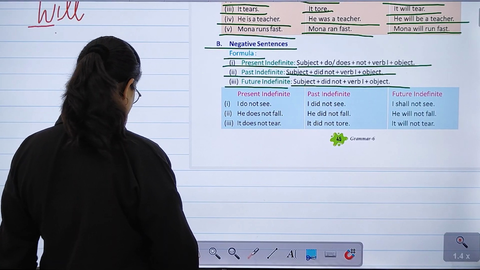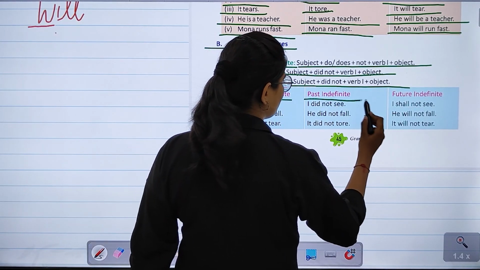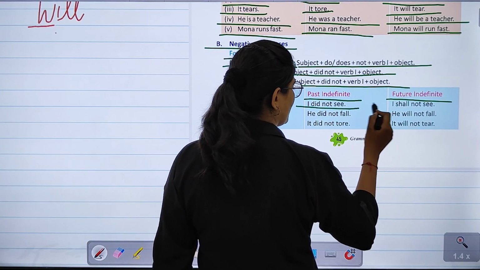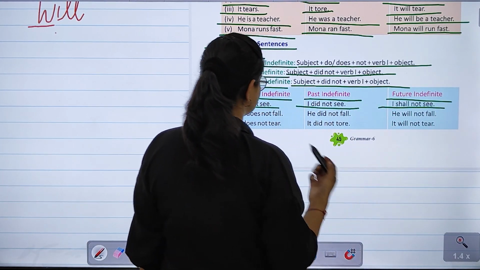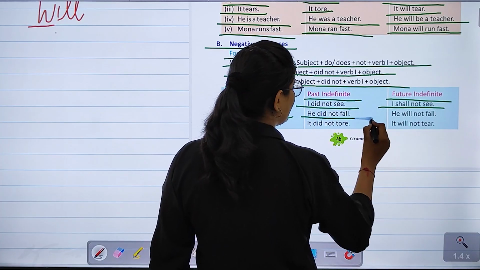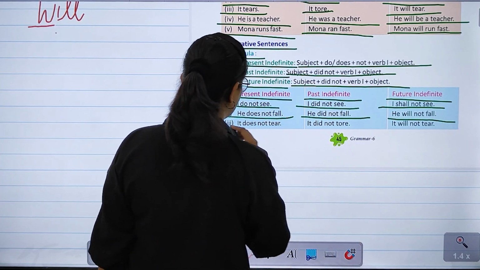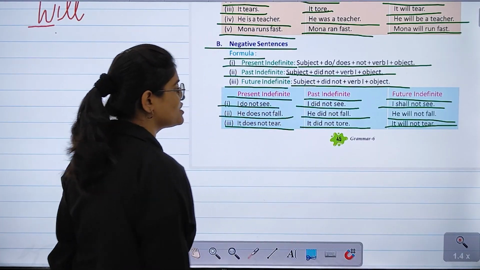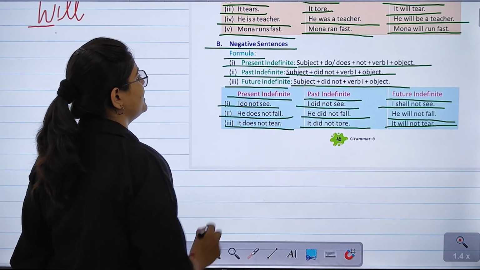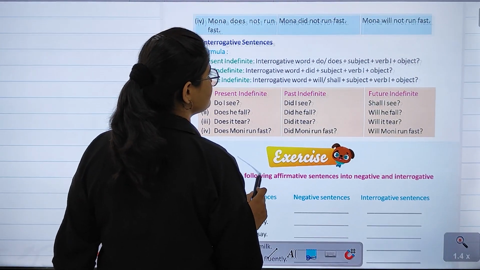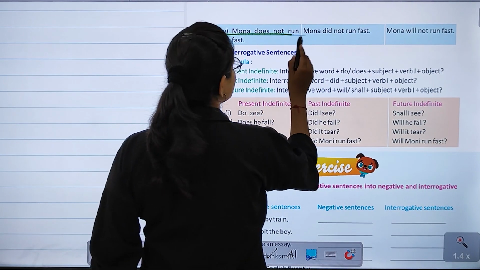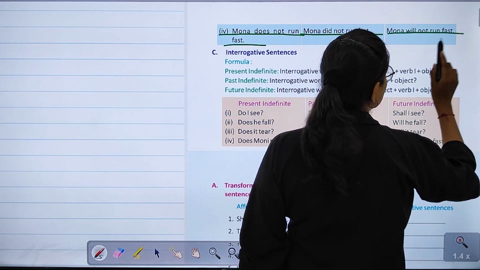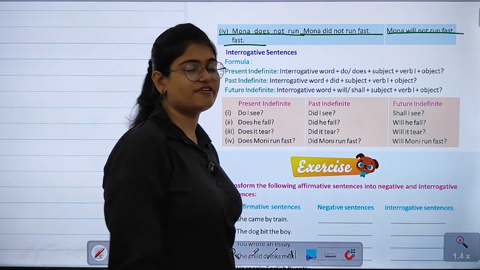Let's have a look at the examples again. Present indefinite, past indefinite and the future indefinite. I do not see, I did not see, or I shall not see. He does not fall, he did not fall, he will not fall. It does not tear, it did not tear, or it will not tear, right? Moving ahead. Mona does not run fast. Mona did not run fast. Mona will not run fast, right?